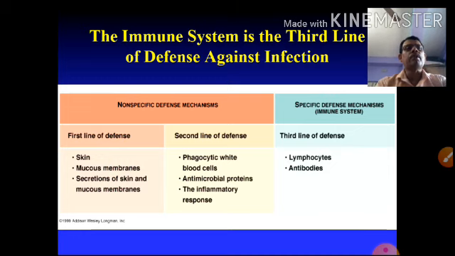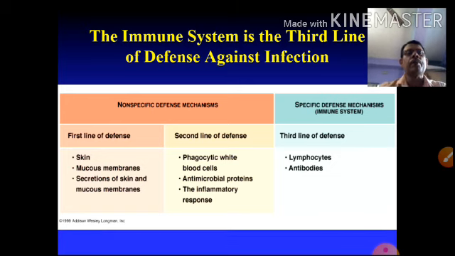Immune system. The immune system is the third line of defense against infection. First is the non-specific defense mechanism, where there is no specificity, and then the specific defense mechanism, which is the immune system in our body. The non-specific defense mechanism includes the first two types: the first line of defense and the second line of defense.